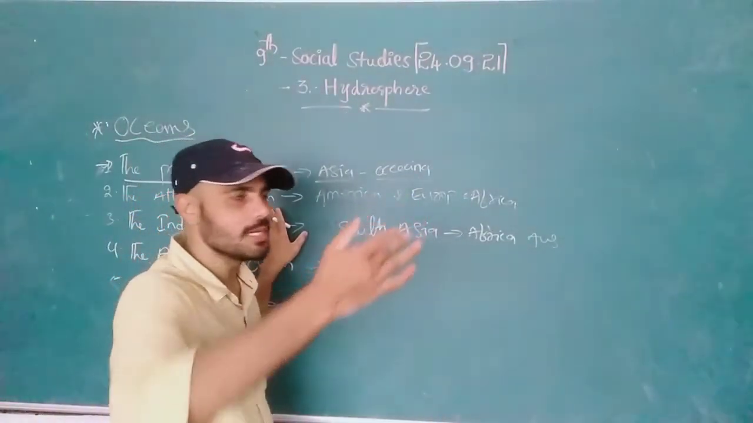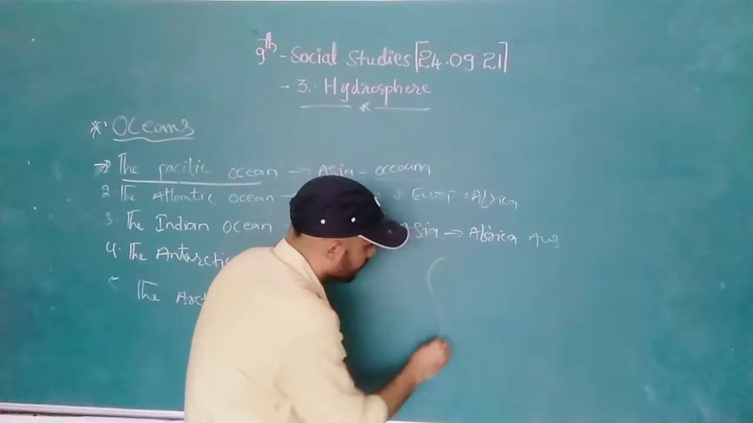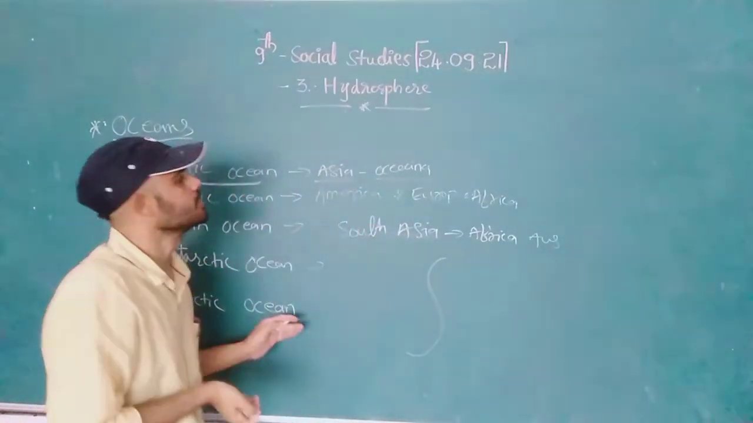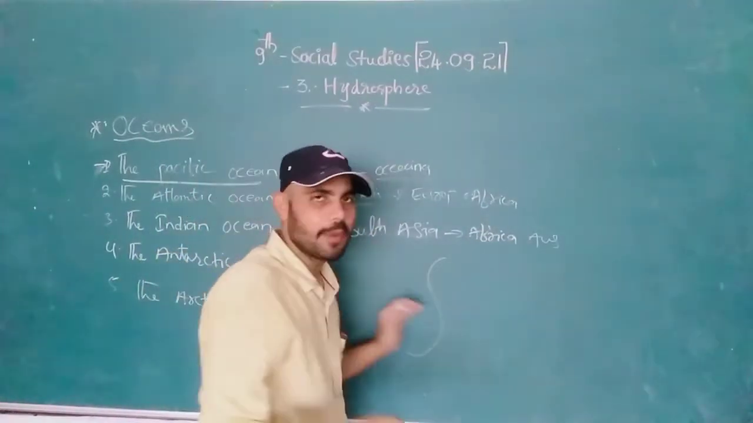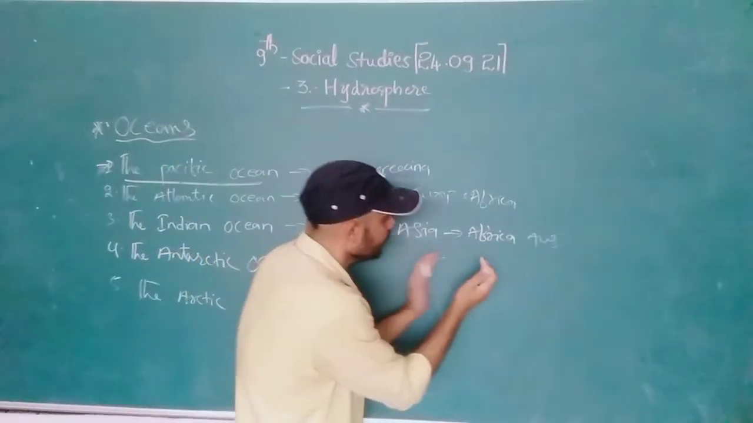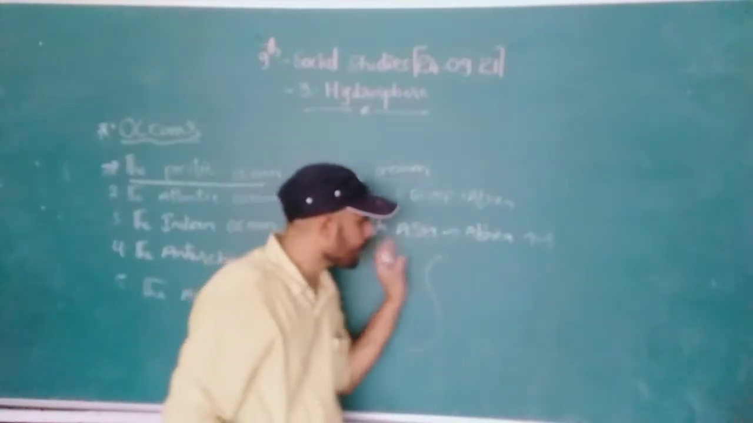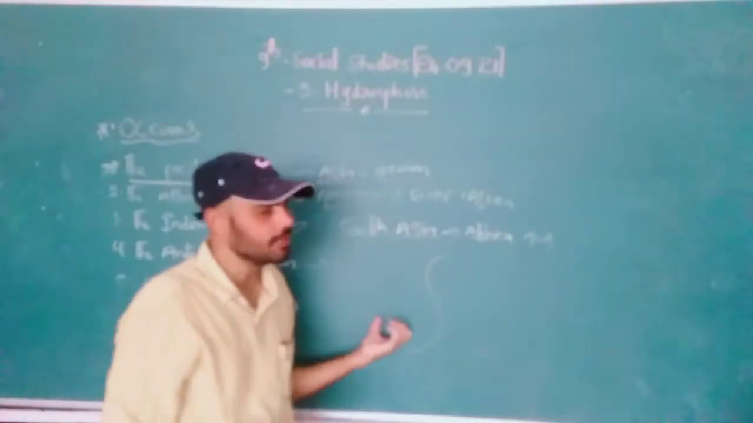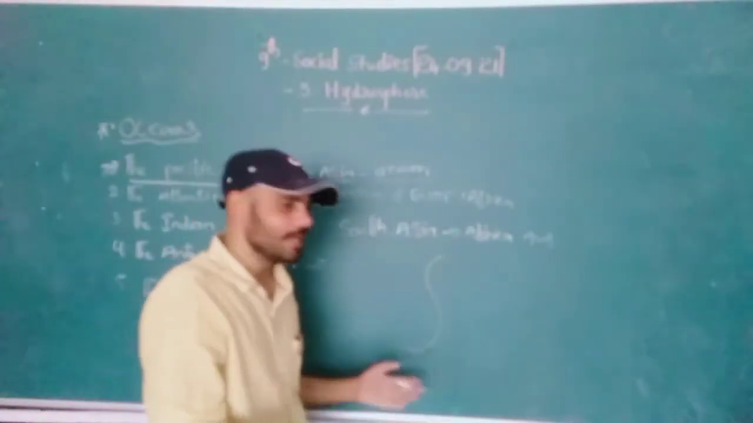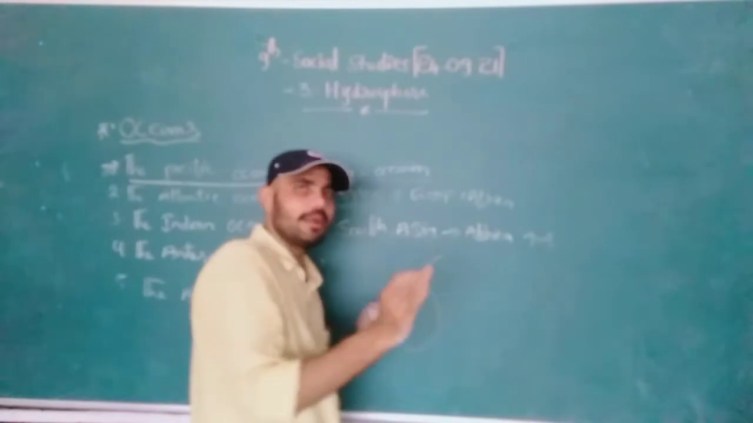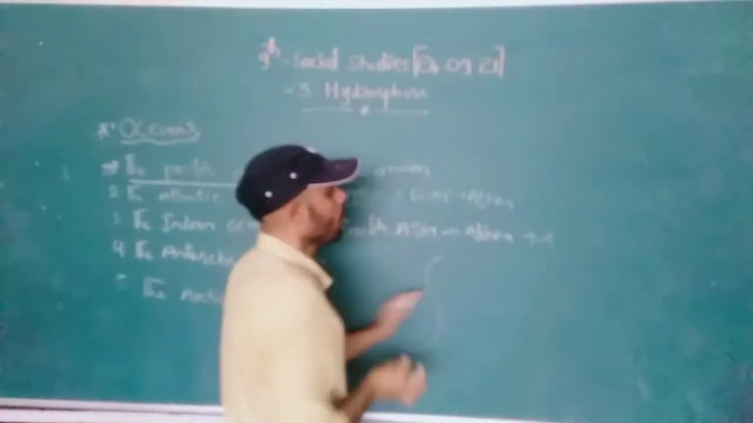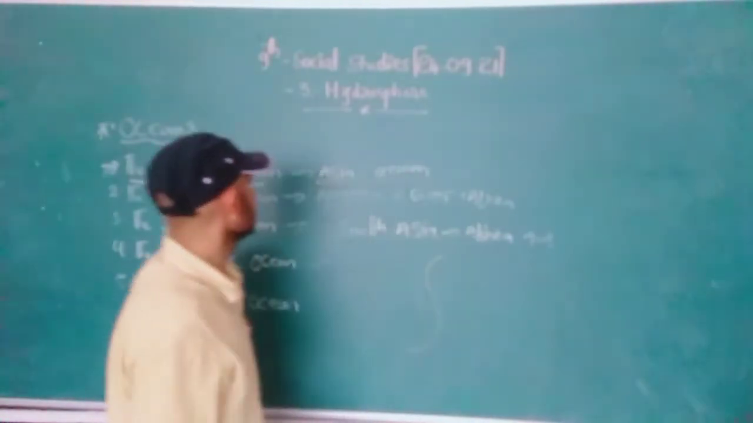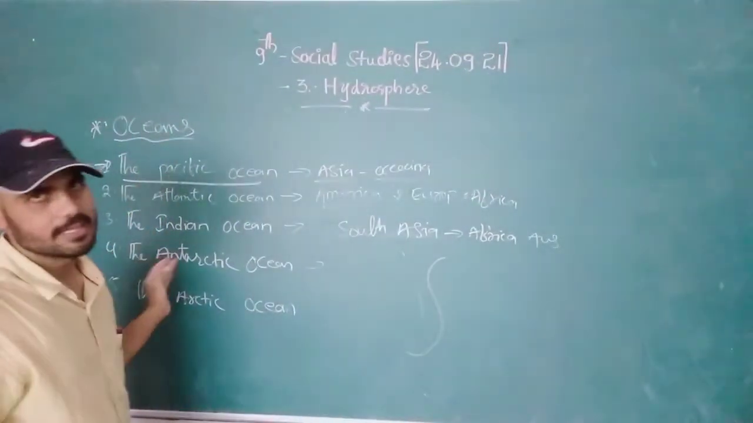Next, the Atlantic Ocean. The Atlantic Ocean looks like this shape, right? It looks like an H, a molded H shape. It separates America and Europe, North America and Europe, and also South America and Africa. So we can say the Atlantic separates the Americas from Africa and Europe.